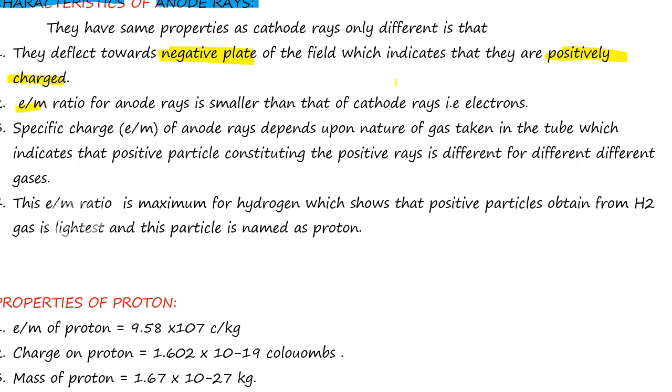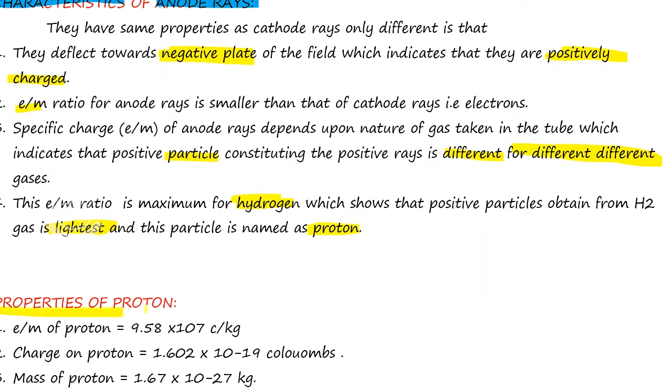Next, the specific charge, that is e/m of anode rays, depends upon the nature of the gas taken in the tube, which indicates that the positive particle constituting the positive rays is different for different gases. Already we have discussed this, and this e/m ratio is maximum for hydrogen because it is the lightest particle, which is called a proton, right?